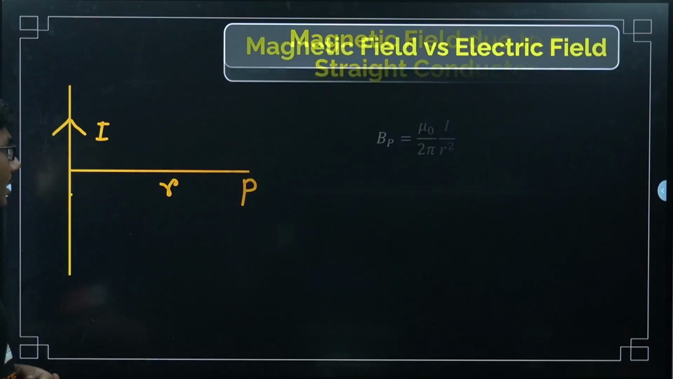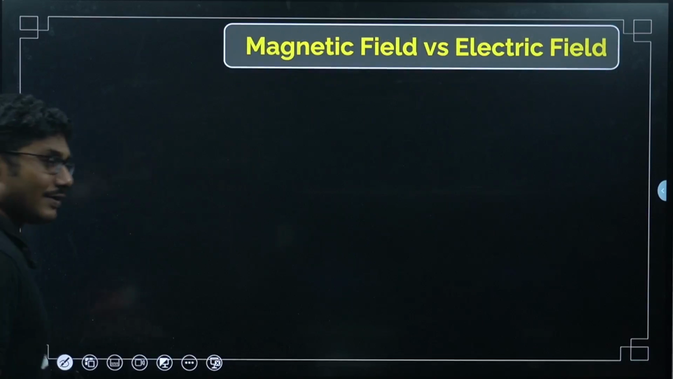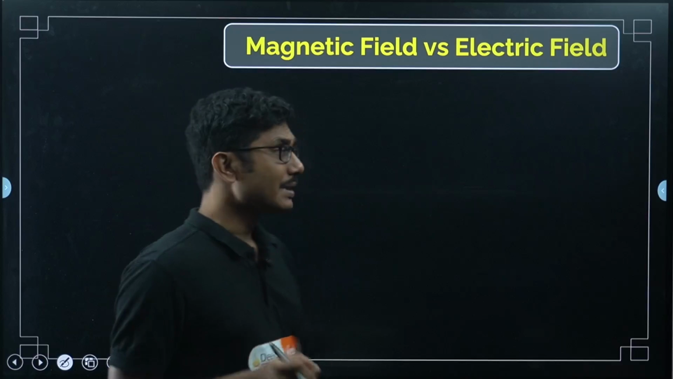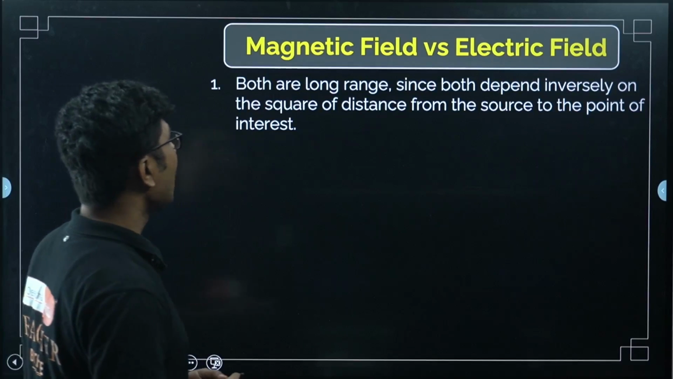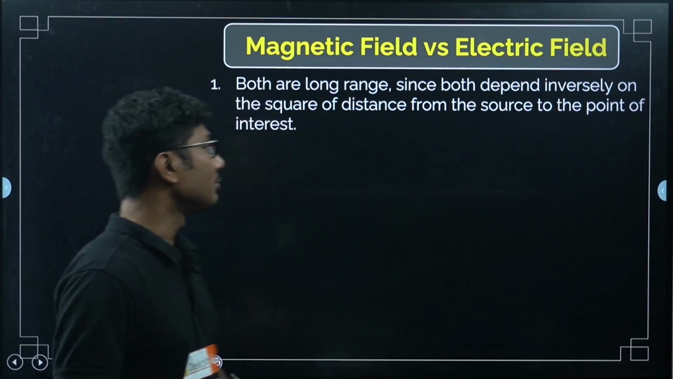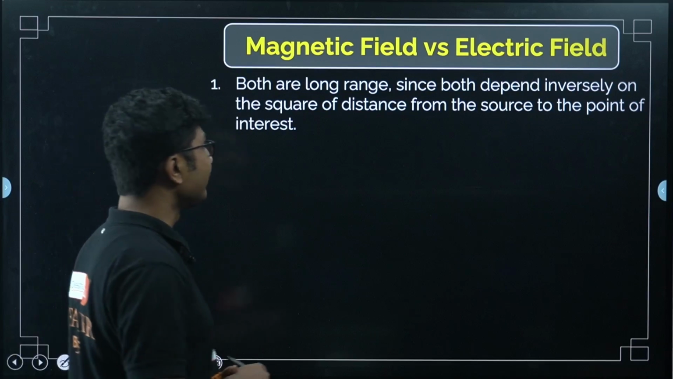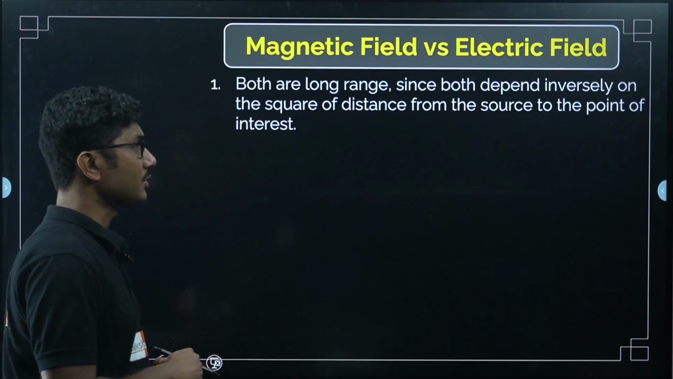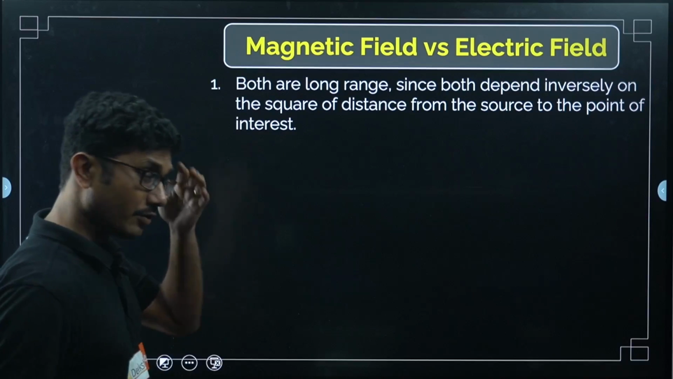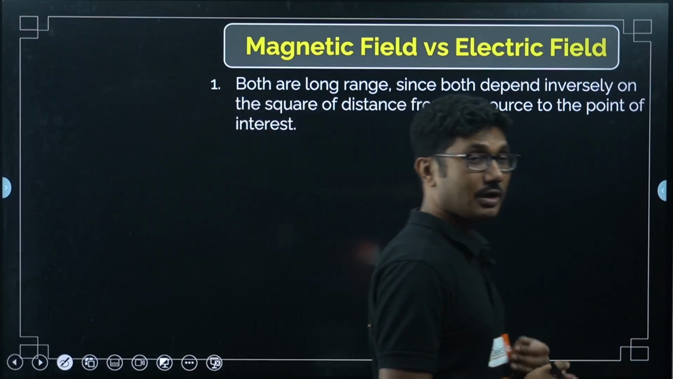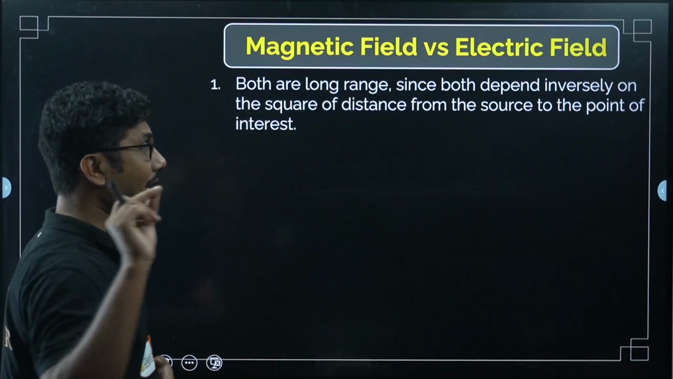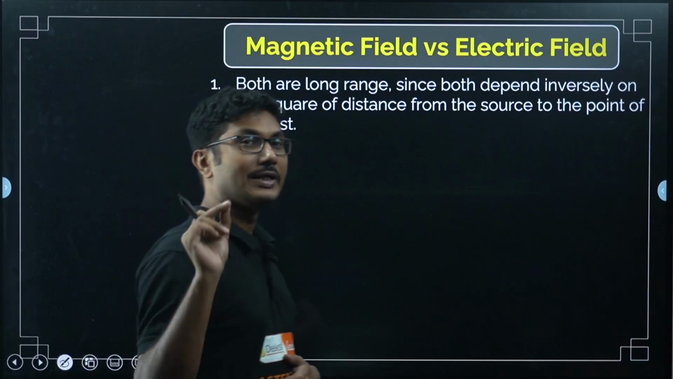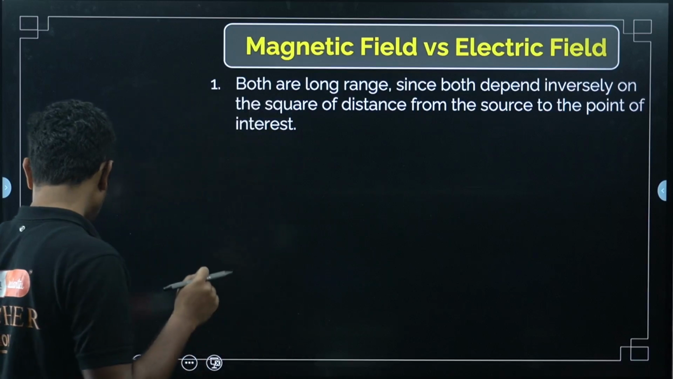Now, magnetic field versus electric field, a small comparison is here. What are the comparisons? Let us see. Both are long range, obviously, since both depend inversely on the square of the distance from the source to the point of interest. Obviously, both are inverse square laws. So, as you go to infinity, it is still there. Before infinity it is there, at infinity it becomes 0. So, basically it means that it is a long range force.